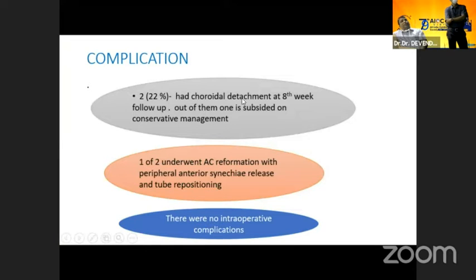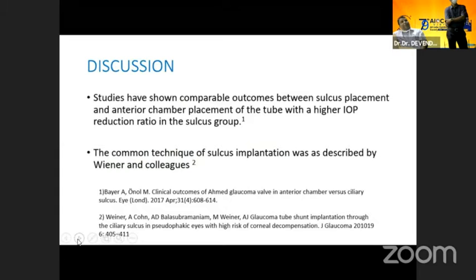Two patients had corneal detachment at the 8-week follow-up. One of them subsided with conservative management. The second one needed AC formation, peripheral anterior synechial release, and tube reposition, because this patient had a history of trauma during the post-operative period. Studies have shown comparable outcomes between sulcus placement and anterior chamber placement of the tube, with a higher IOP reduction ratio in the sulcus group.